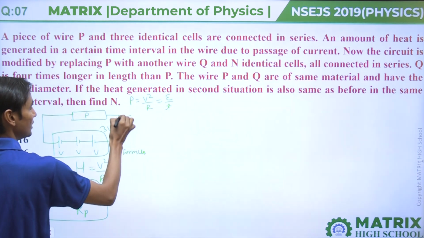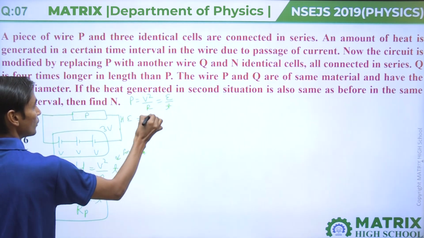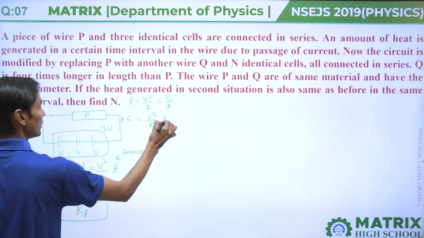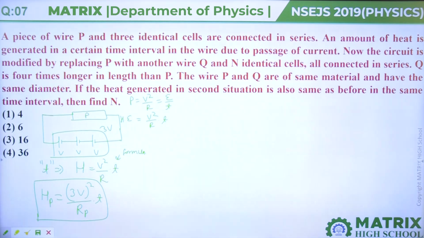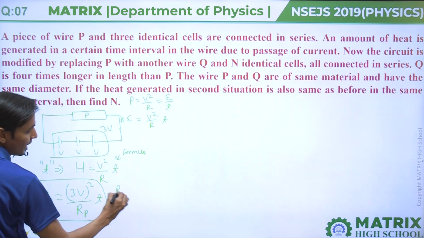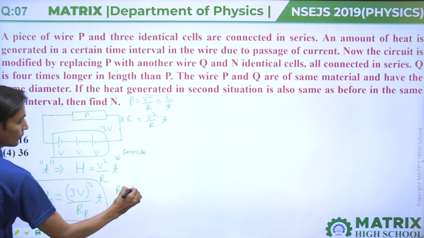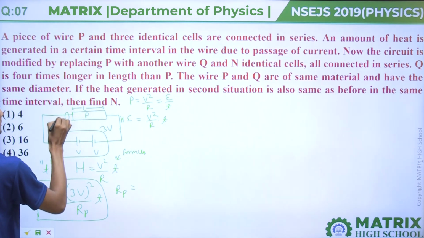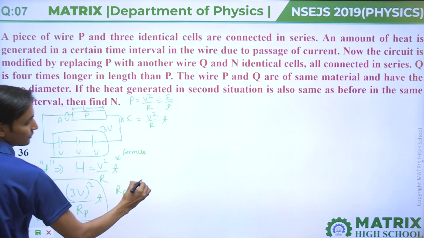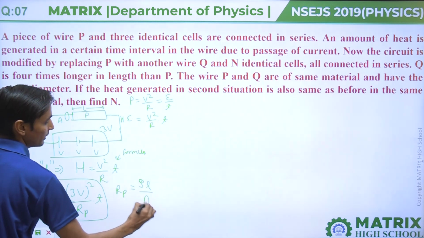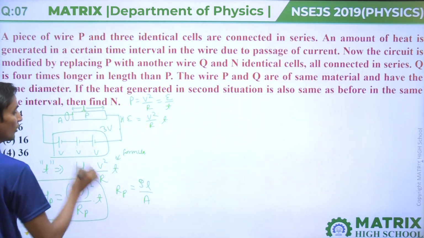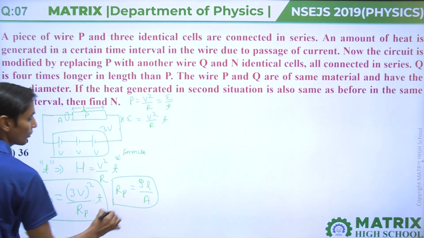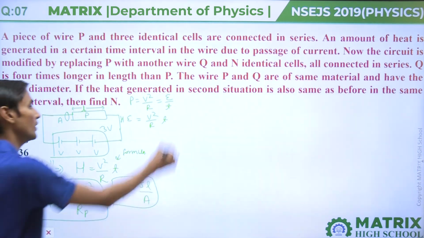So the heat energy developed is equal to V square upon R into t. Resistance of P, let us assume this length is L and this cross section area is A, then resistance of RP is rho L by A, where rho is resistivity, L is length of wire, and A is area.